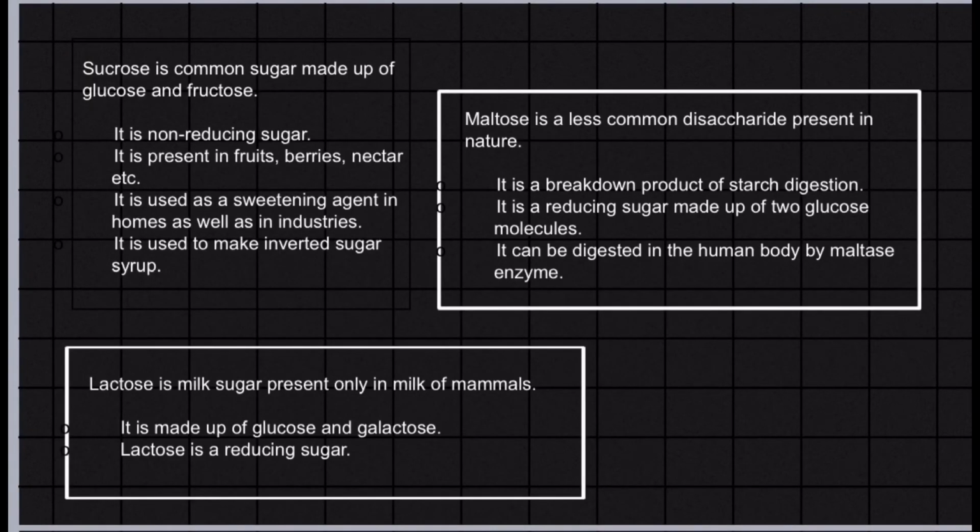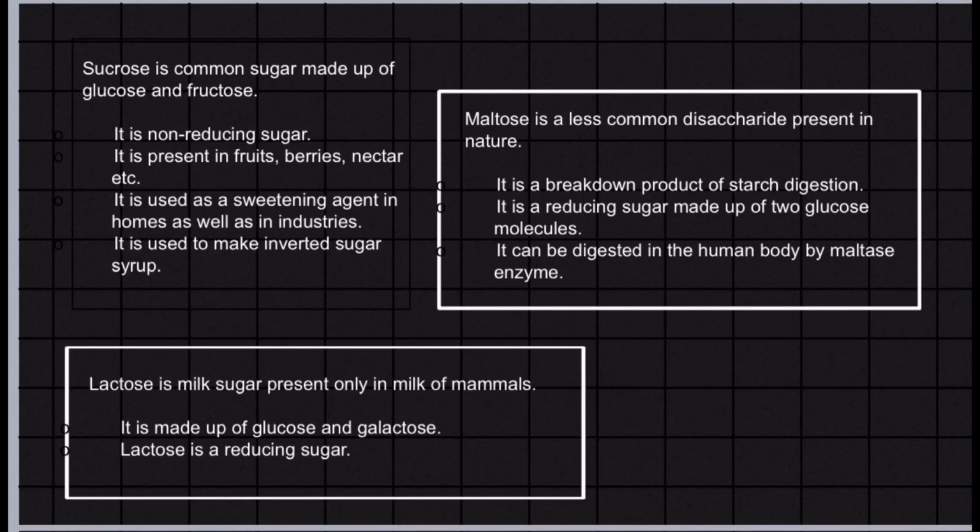So, sucrose is the common sugar made up of glucose and fructose. Sucrose is a non-reducing sugar. It is present in fruits, berries, nectar, etc. It is used as a sweetening agent in homes as well as in industries, and also it is used to make inverted sugar syrup. Lactose is milk sugar present only in the milk of mammals. It is made up of glucose and galactose, and lactose is a reducing sugar.